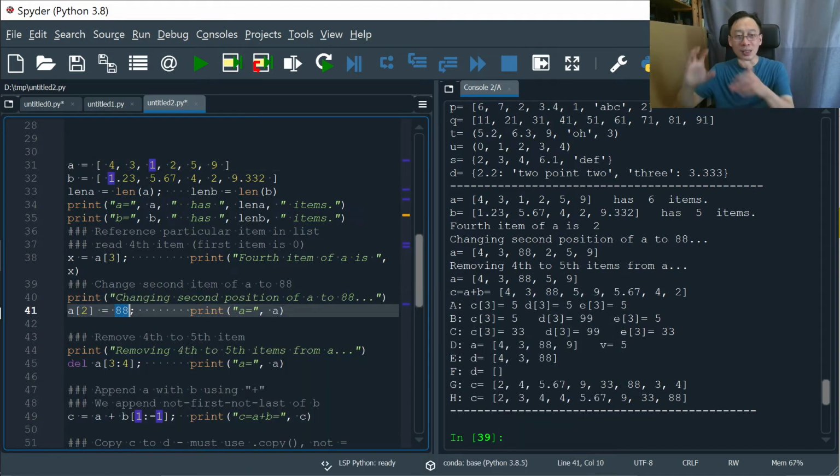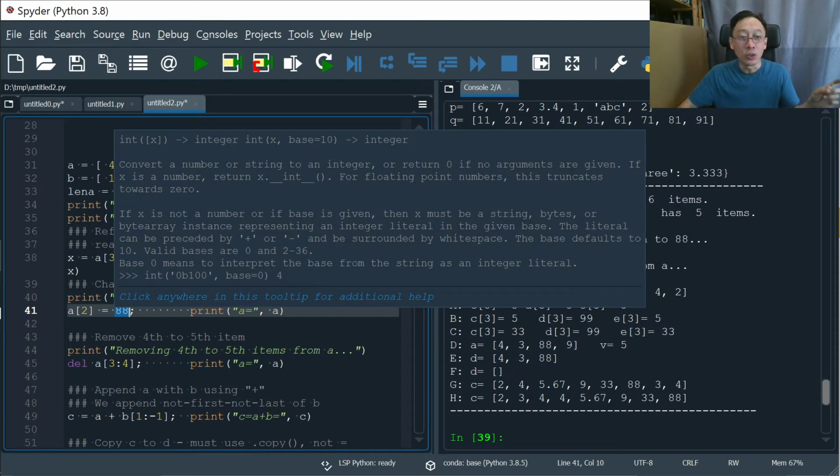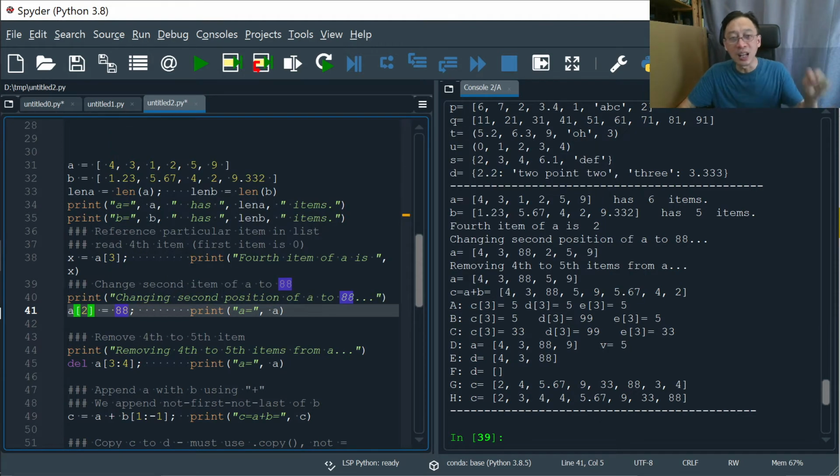So you simply put the selector on the left-hand side, which is super convenient. You don't have to run a set list item function of A, 88. You don't have to do that. Very naturally, if you know how to select the item, you know how to just put it on the left-hand side of the equal sign and put the new value on the right-hand side.